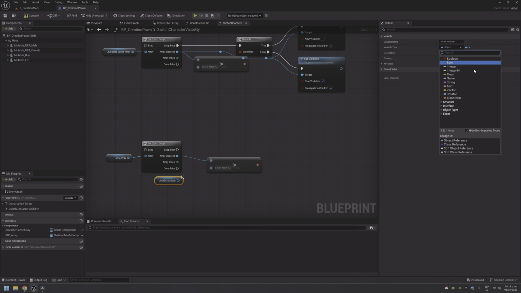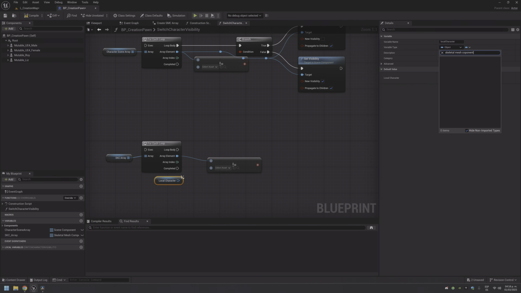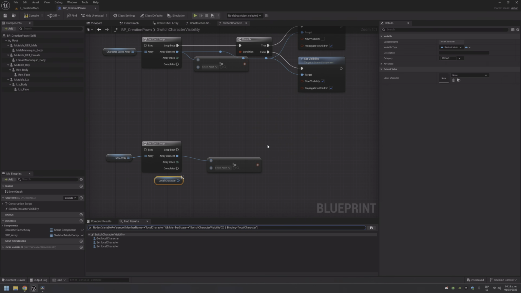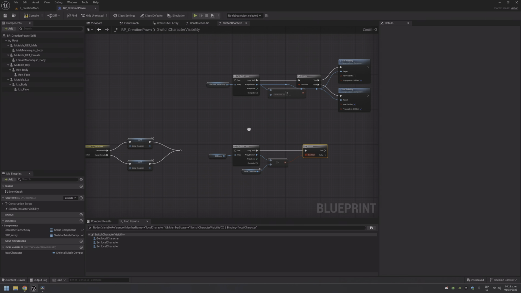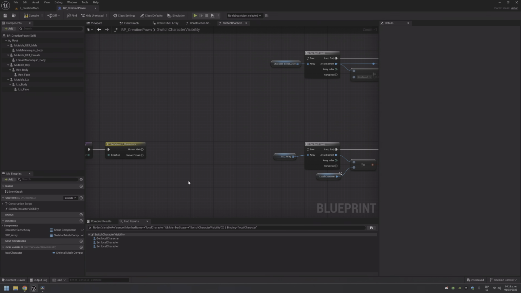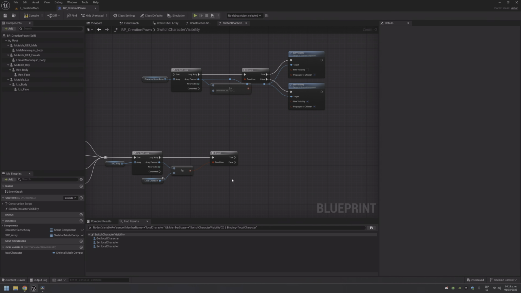Skeletal mesh component. This one. Change parallel type, yes. There. And now see, yes, this is just copy and paste of the last class.